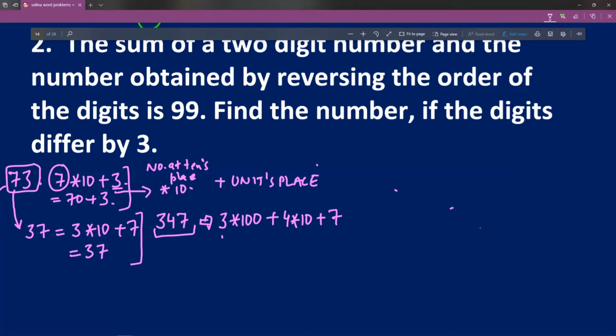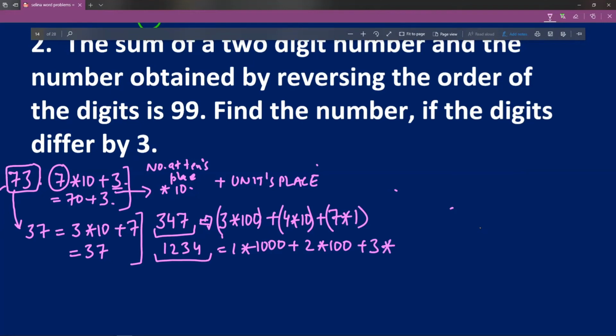If you want, you can also multiply 7 by 1, but that is of no use, so that is why I am avoiding that. If there is a number like 1234, this is a 4-digit number, I can write this as 1 into 1000 plus 2 into 100 plus 3 into 10 plus 4 into 1. So I hope the logic is clear to you.